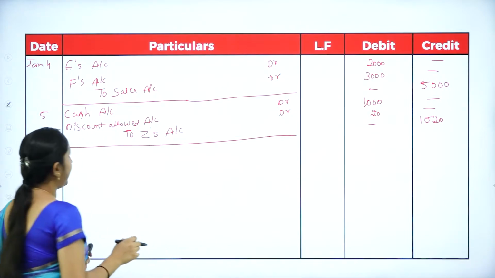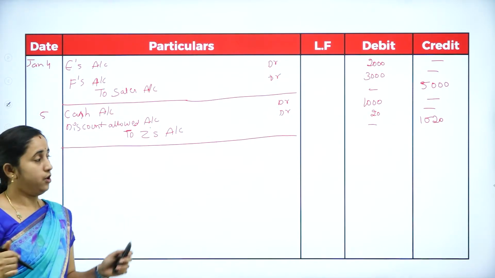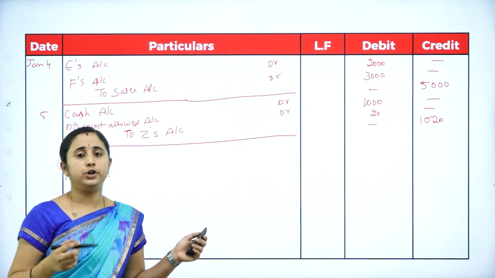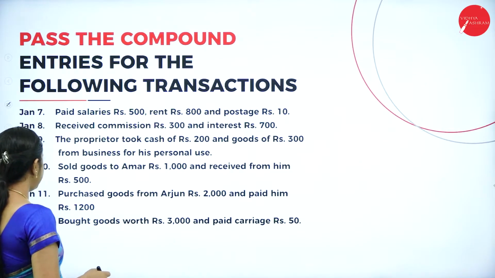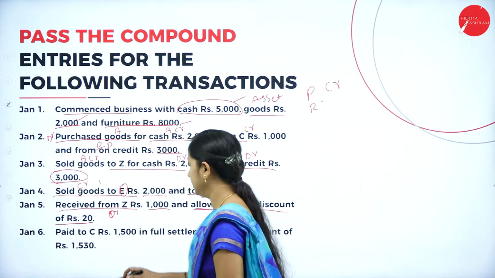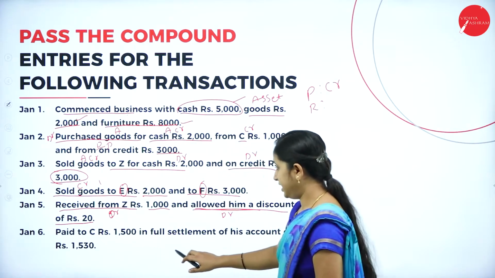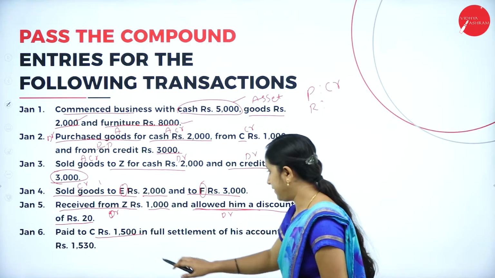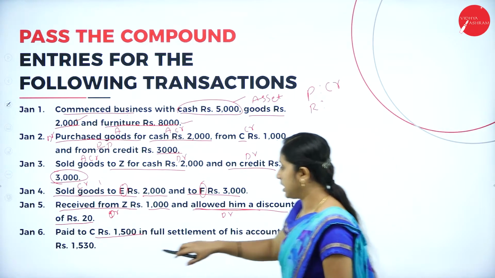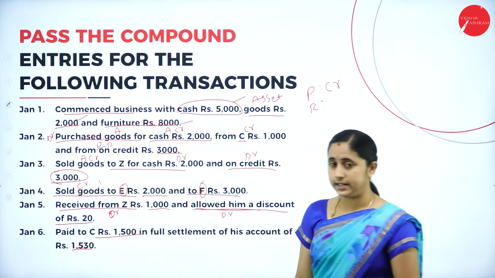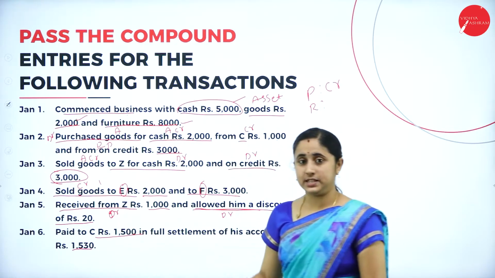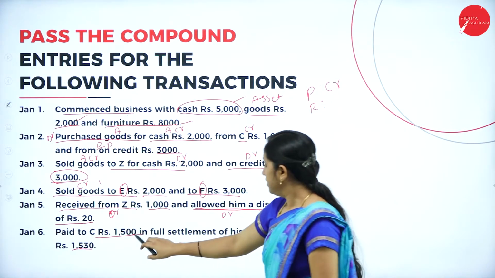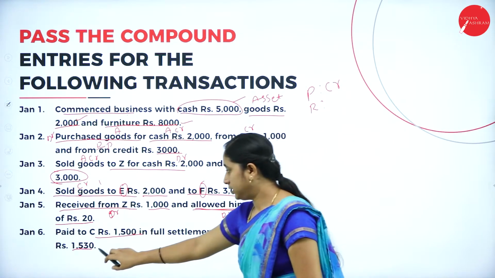You will write narration as being cash received from Z and allowed him a discount of rupees 20. Next, paid to C 1500 in full settlement of his account 1530. That means you are paying cash rupees 1500 in full settlement of his account 1530.